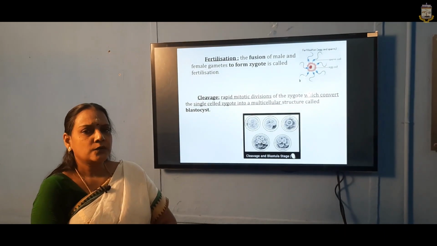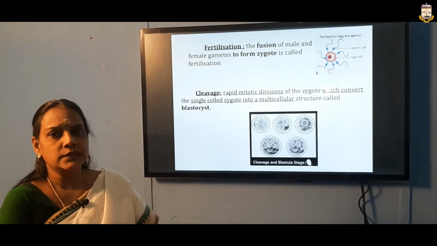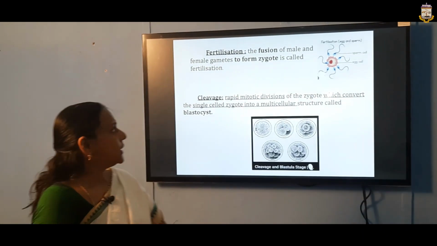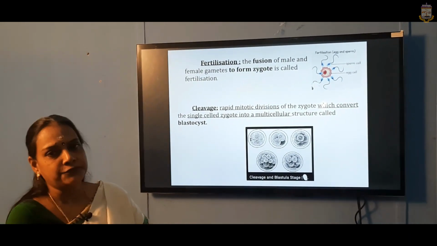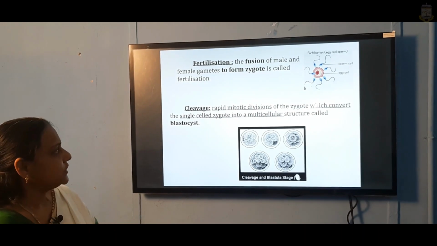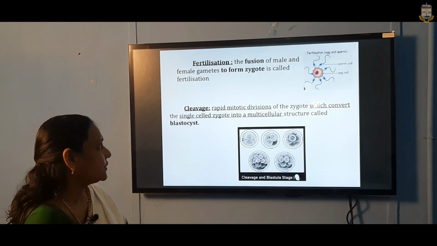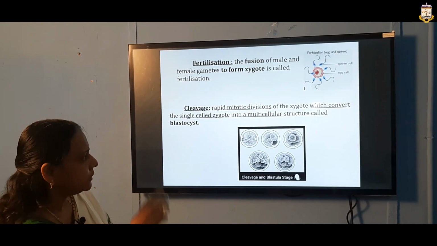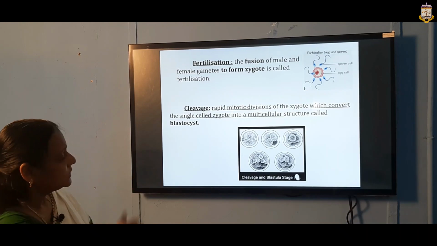And the next one, fertilization. After transport, what is the next process? Obviously, it is the fertilization process. That means the fusion of male and female gametes to form a zygote. That is the agenda. So, this is called fertilization. You can see in the picture how they all unite and form the zygote.